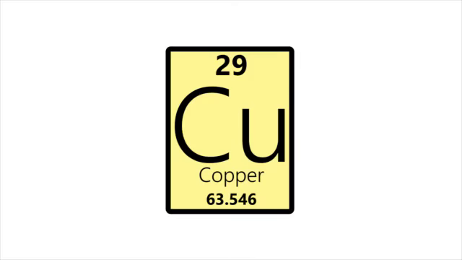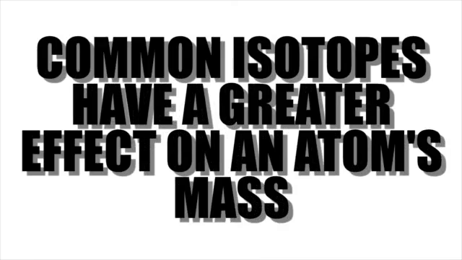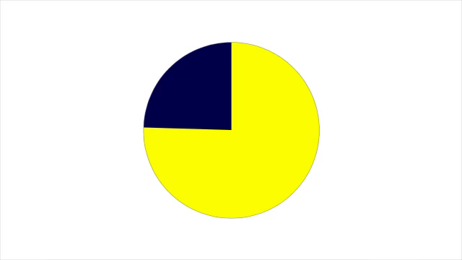On the periodic table, the atomic mass shown is the average atomic mass for the element found in nature. It's a weighted average. In simpler terms, common isotopes have a greater effect on an atom's mass than more rarely found isotopes. For example, chlorine has 2 isotopes, one which makes up 76% of all chlorine on Earth, while another makes up only 24% of all chlorine on Earth.